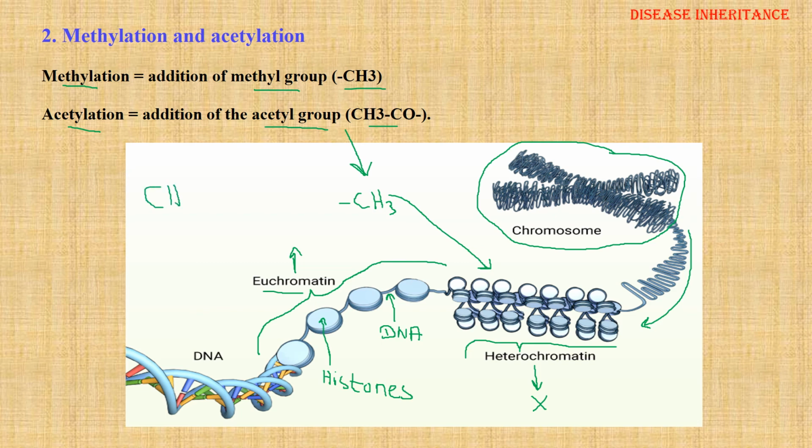But on the contrary, acetylation, which is the addition of the acetyl group, will push the chromosome to be in the configuration of euchromatin, and therefore it will favor gene expression. So while methylation inhibits gene expression, acetylation favors gene expression. So that is how methylation, acetylation and microRNAs act as epigenetic factors.